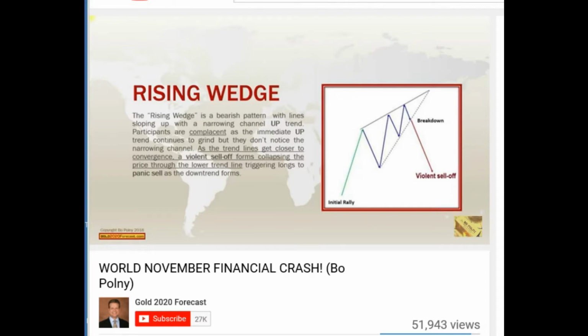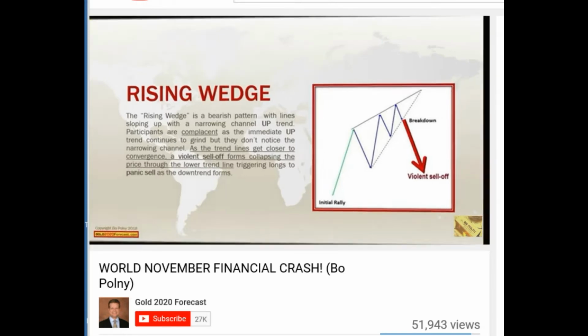As the trend lines get closer to convergence, a violent sell-off forms, collapsing prices through the lower trend line, triggering longs to panic sell as a downtrend forms. Please remember this precise chart pattern. And next, let's look at some historic stock market crashes.